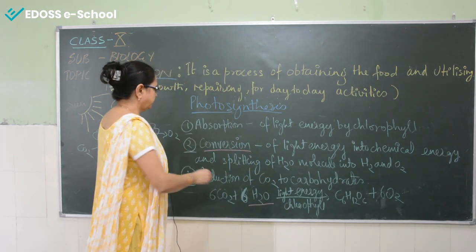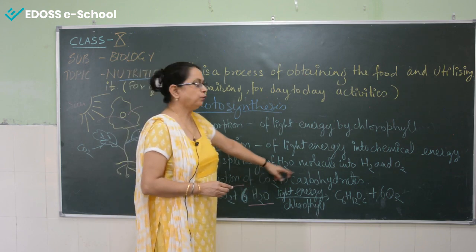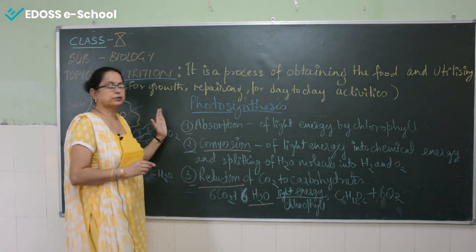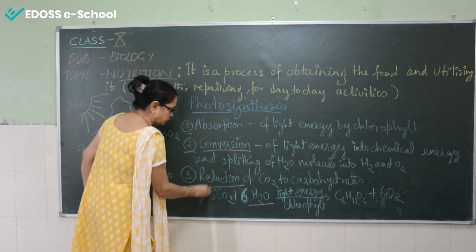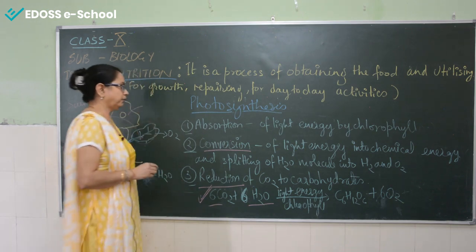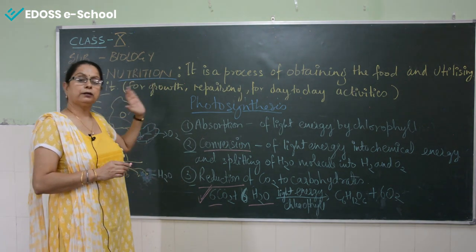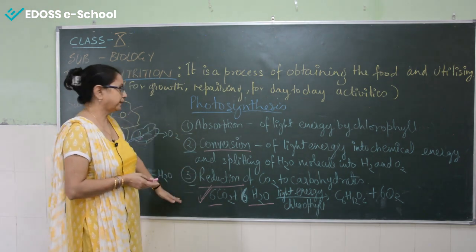Now the third step is called reduction: reduction of carbon dioxide to carbohydrate. So these are the 3 steps in which the complete photosynthesis process takes place. This is a very important equation, students. You have to learn it, and whenever asked about autotrophic nutrition or about the process of photosynthesis, you have to write this equation.